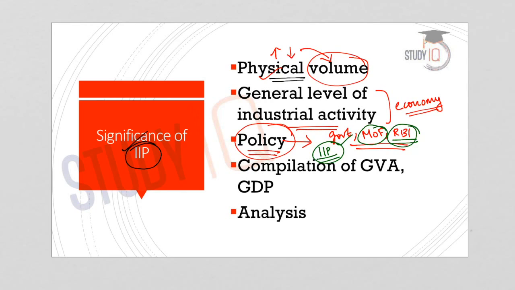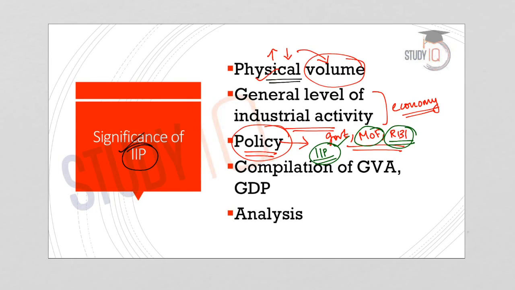Also, the RBI can formulate monetary policies based on the indicators provided by the IIP. It also forms a crucial input for the compilation of GVA, gross value added, and the GDP. And for analytical purposes, the IIP reports are used by financial intermediaries, policy analysts, private companies, analytical agencies, etc. So these are the importance of the Index of Industrial Production.